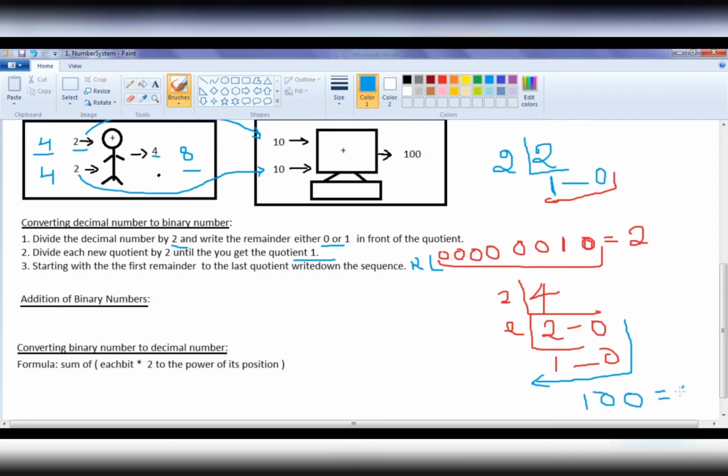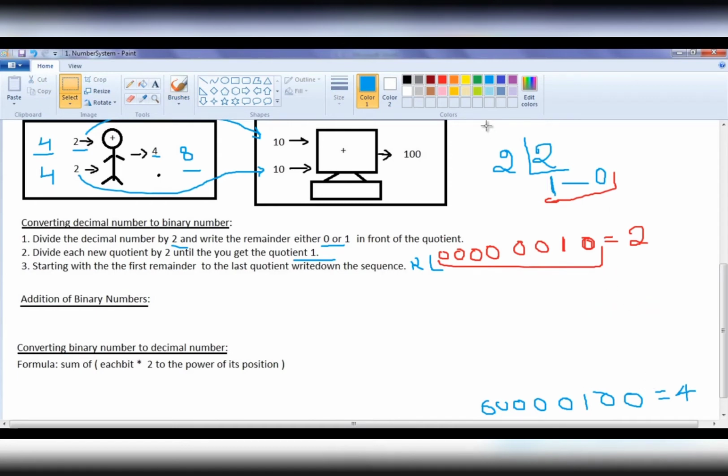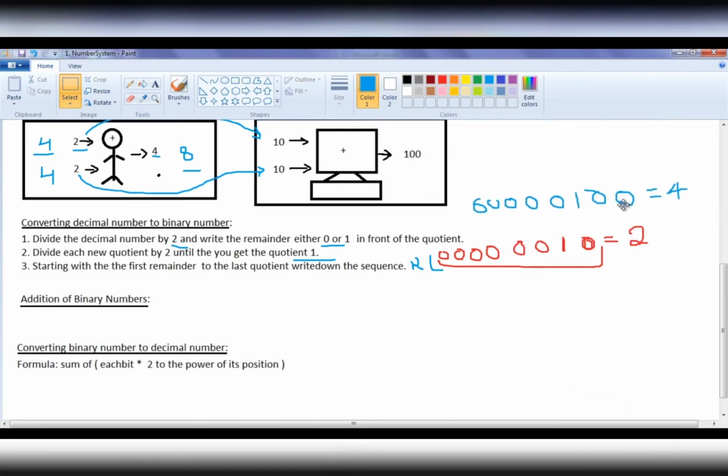This is actually 4. If it is a 4-bit machine, we write 1 0. If it is an 8-bit machine, then we write 4 more zeros. So this indicates 4 with respect to 8-bit machine in a binary number system. Similarly, you can calculate for 8, any other number. I suggest you try yourself, how you convert decimal number to a binary number.